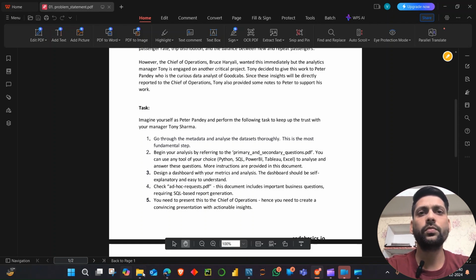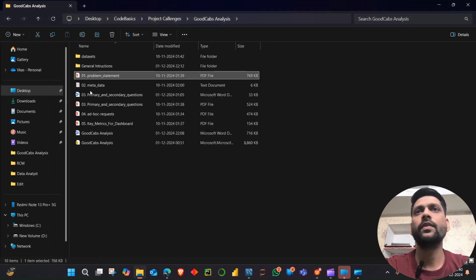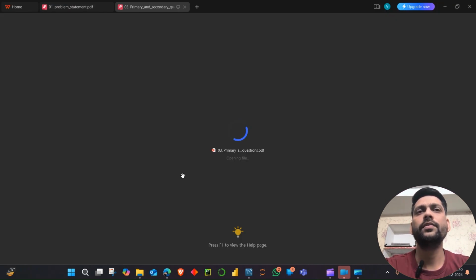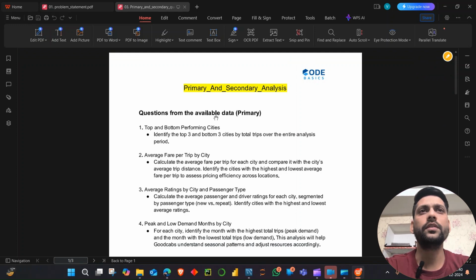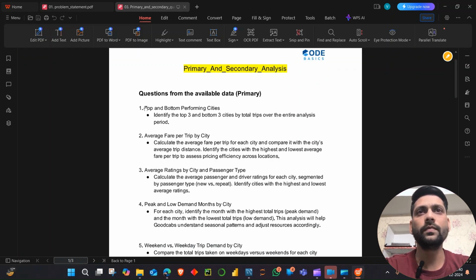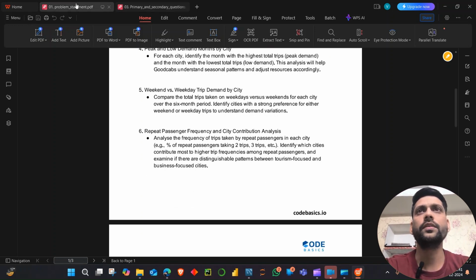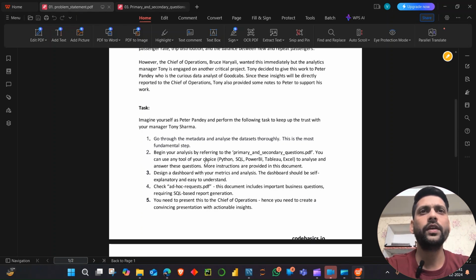Let me open this file. We have these primary and secondary questions, which are the questions we need to answer for the management. We need to find the top and bottom performing cities, average fare per trip by city, average rating by city and passenger type, and answer all these questions. Apart from this, we can use any tool. In this project, we will use SQL. Later, we will also solve the same problem with Power BI as well.